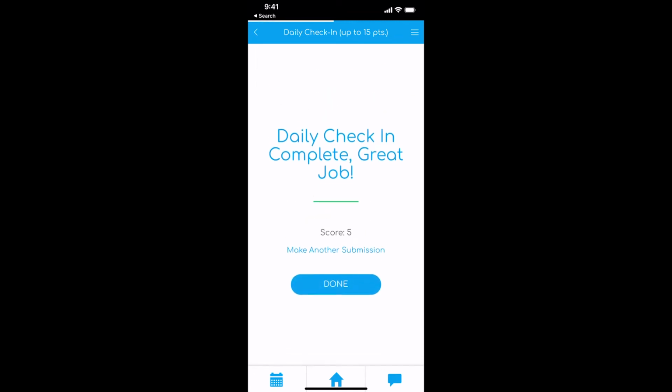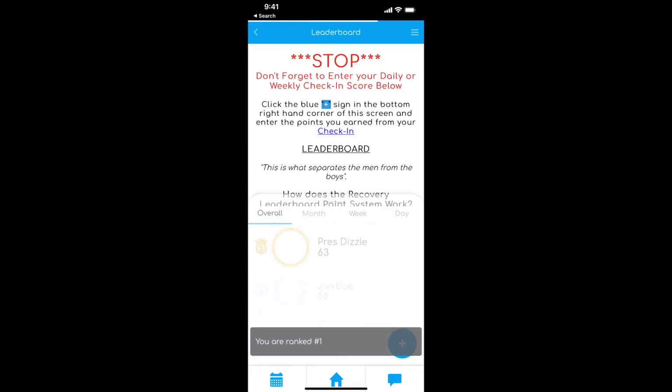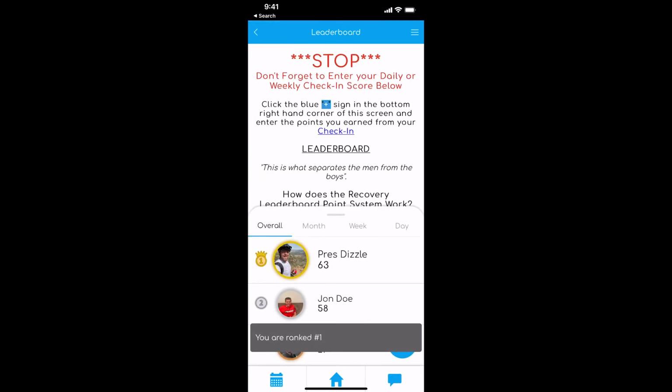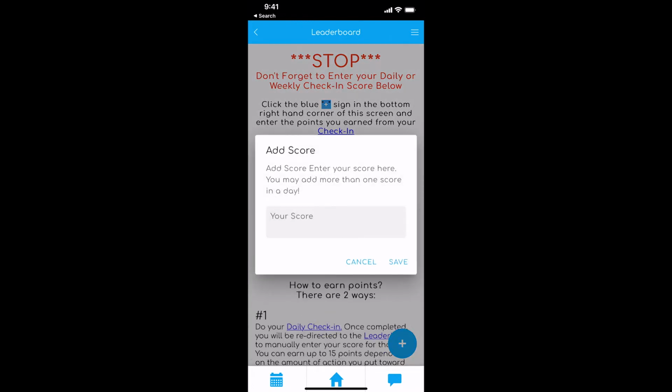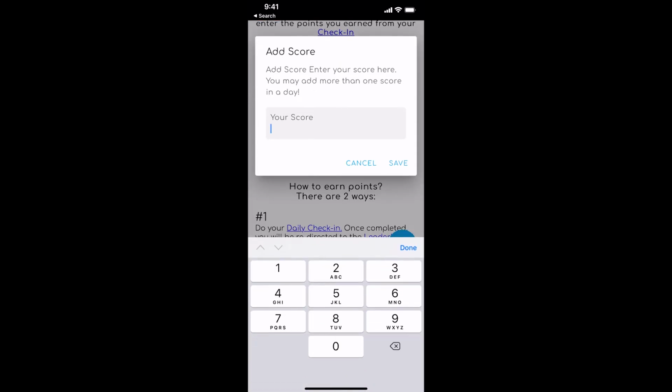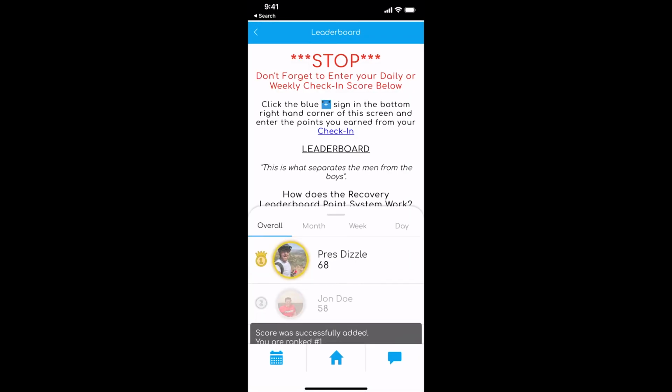Once you click finish, it'll show your score. For example, this shows 5. So when I click done, it'll automatically take me right over to the leaderboard. And once I'm in the leaderboard, it reminds you, stop. Don't forget to enter your daily or weekly check-in score below. So that's the bottom right plus sign above the message icon there. So you click that. You click right under your scores, where it's clickable. You put in your score and save it. And then that will just automatically update right there.